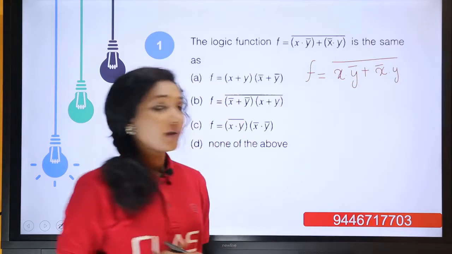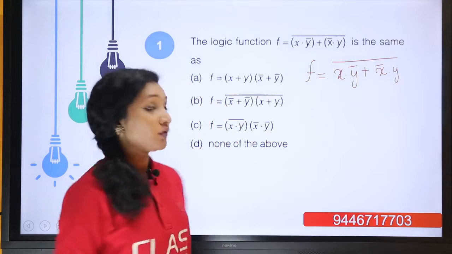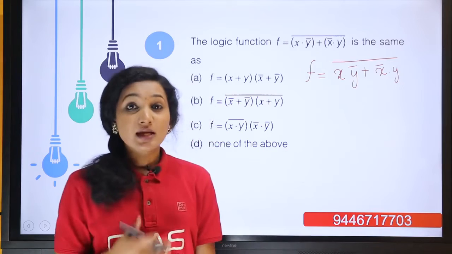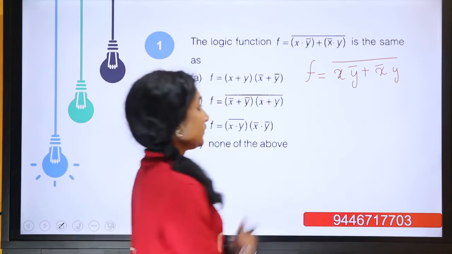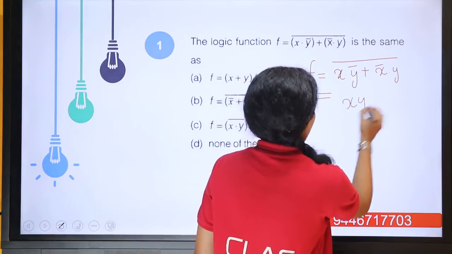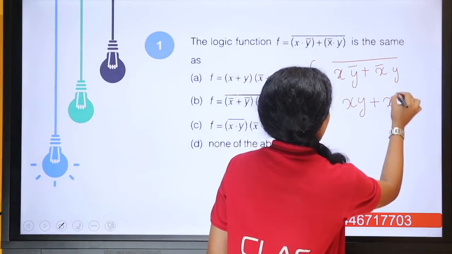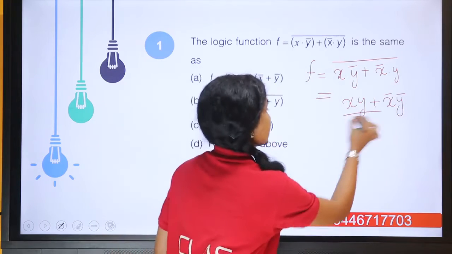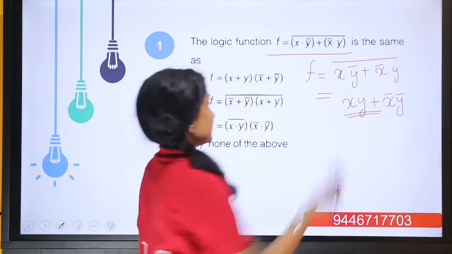We know x y bar or x bar y is an expression for exclusive OR. Taking the NOT operation, it becomes exclusive NOR. So, we can directly write the expression as xy or x bar y bar. Okay, so this is our simplified expression given in the question.